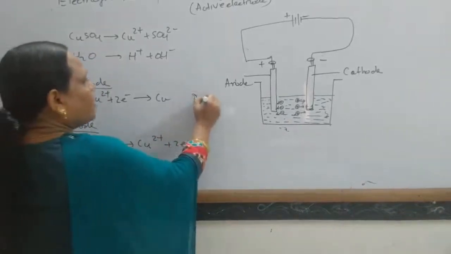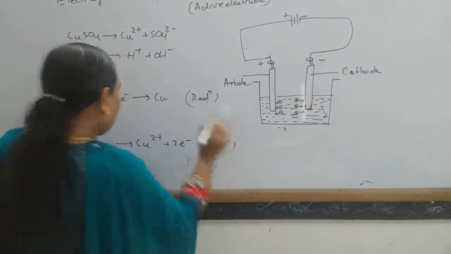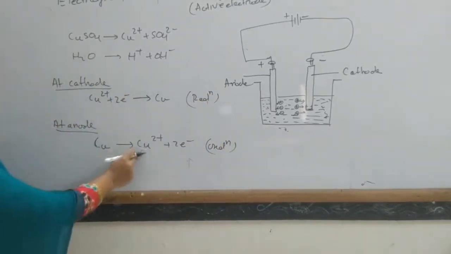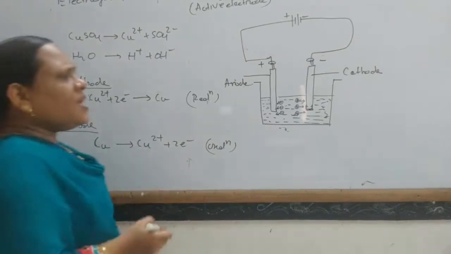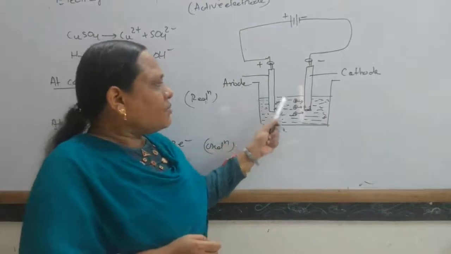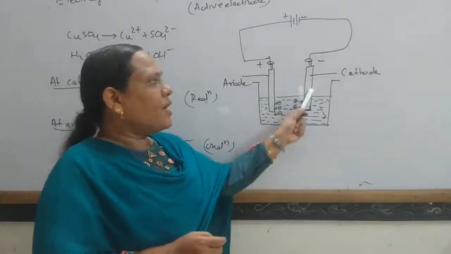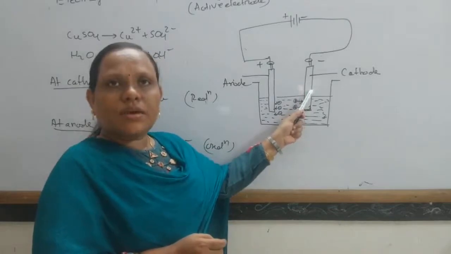So here reduction takes place, and here oxidation takes place. Cu gives rise to Cu2+ plus 2 electrons. Now the Cu2+ again comes here and is deposited at the cathode as copper.